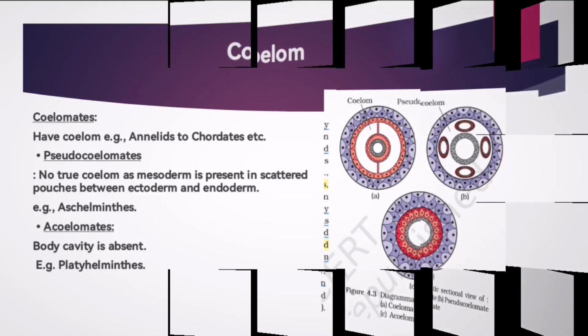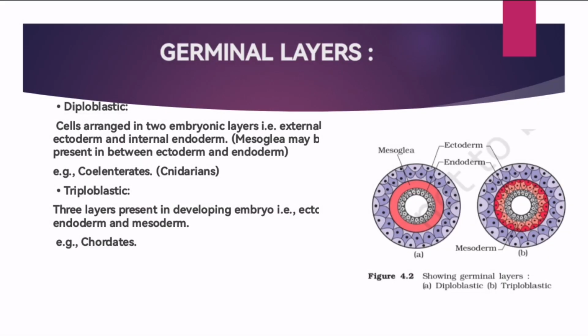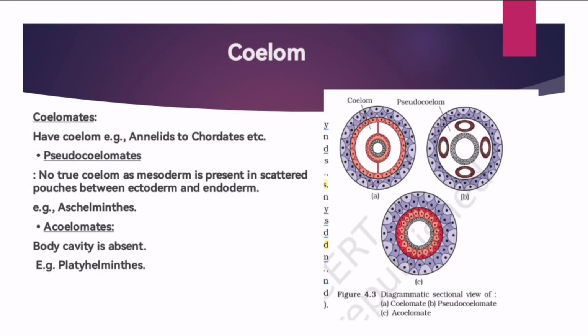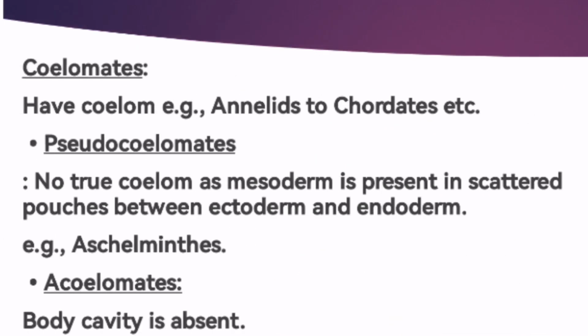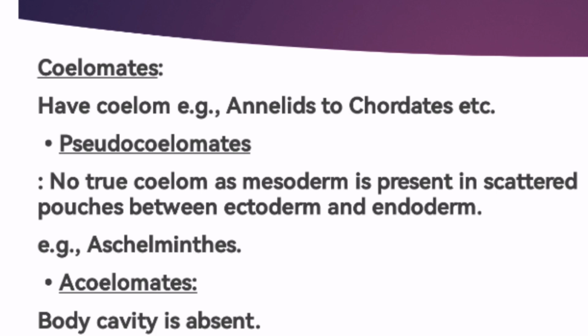If I use the word eu before any word, it means true, like eubacteria, eukaryotic, eucoelomate, the true organism or true thing. Examples of coelomates are annelids to chordates.